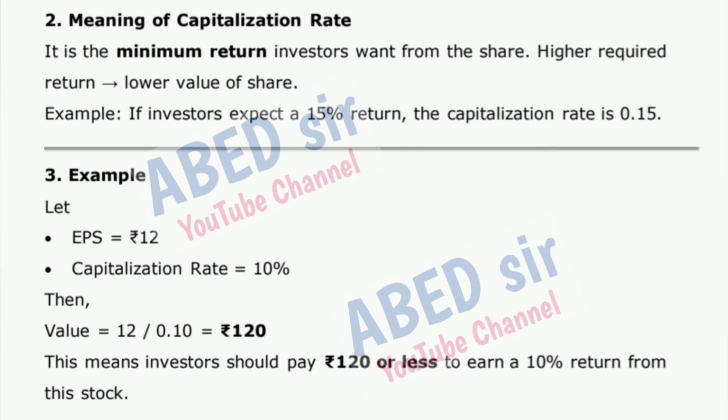3. Example. Let EPS be 12 rupees and capitalization rate be 10%. Then, value is equal to 12 / 0.10 is equal to 120 rupees. This means investors should pay 120 rupees or less to earn a 10% return from this stock.